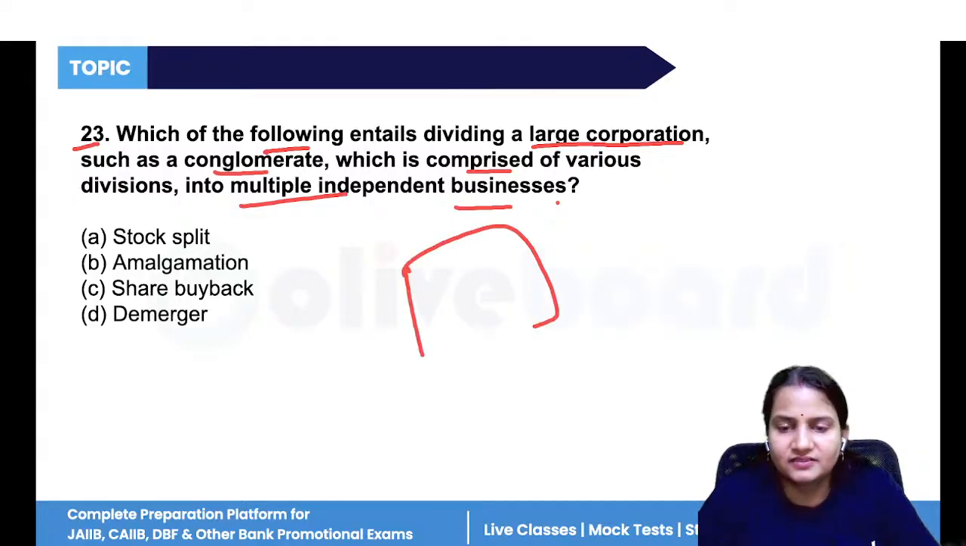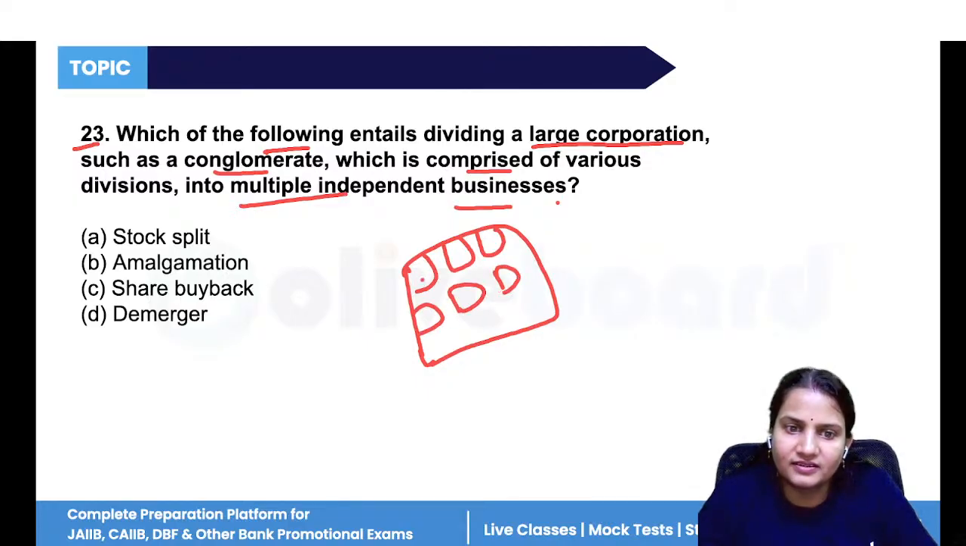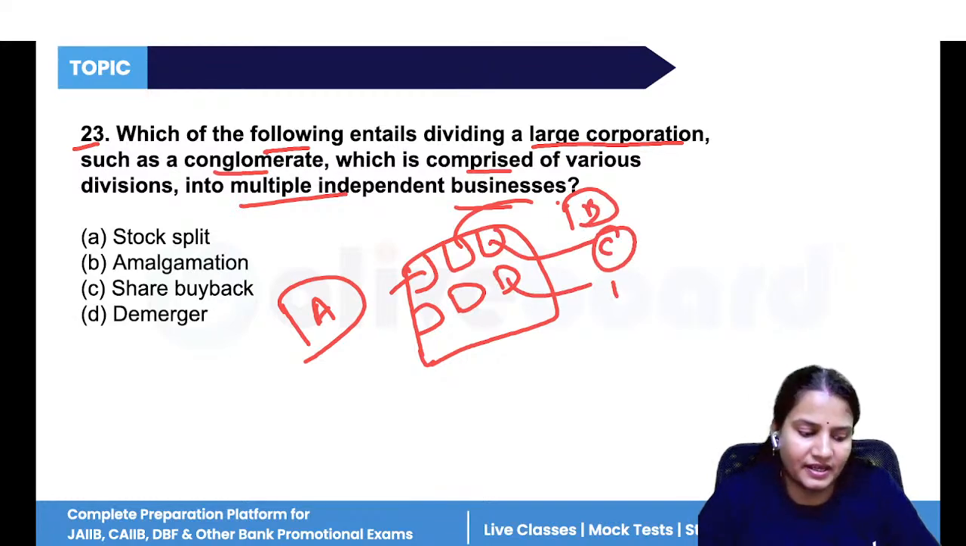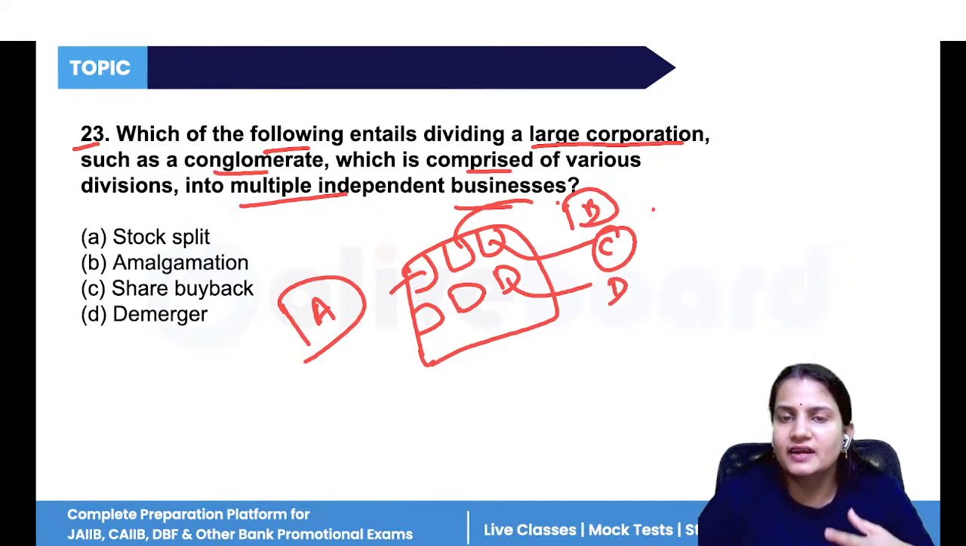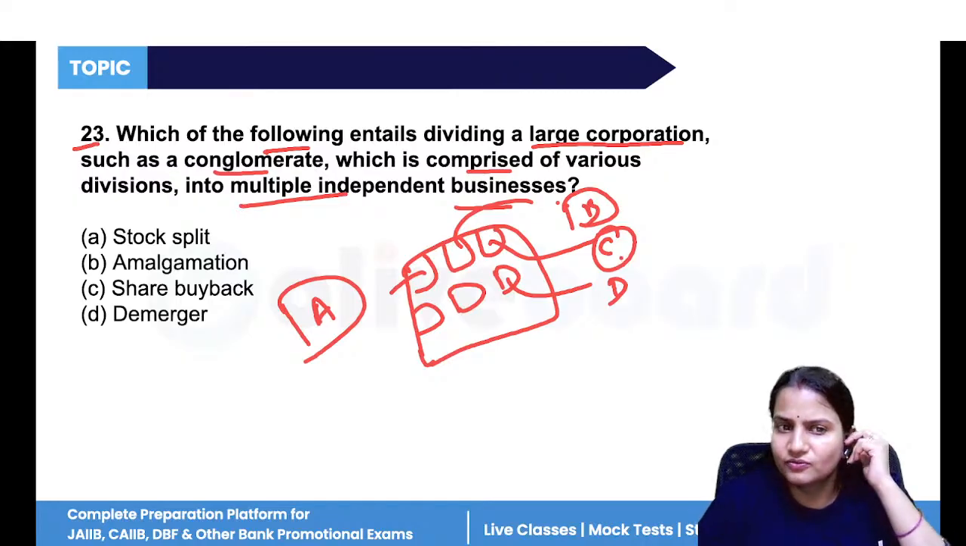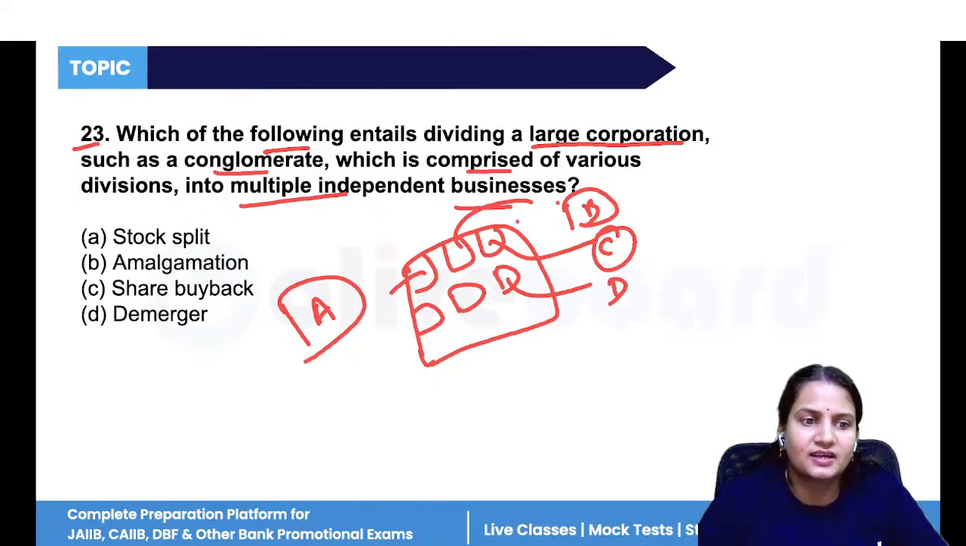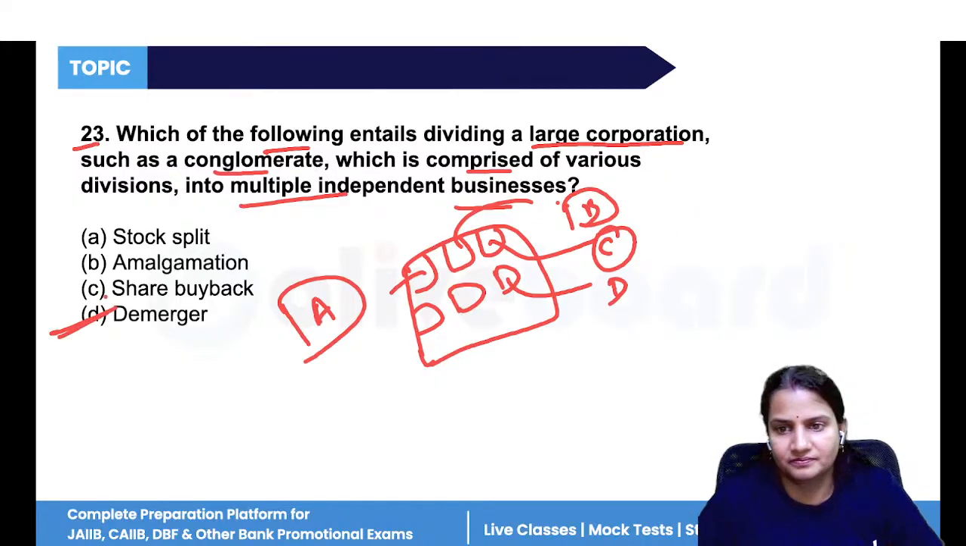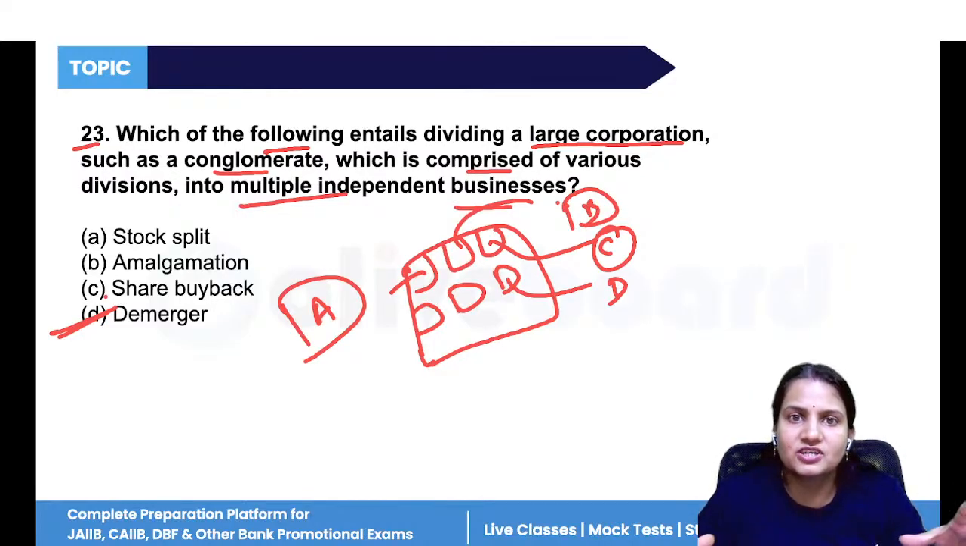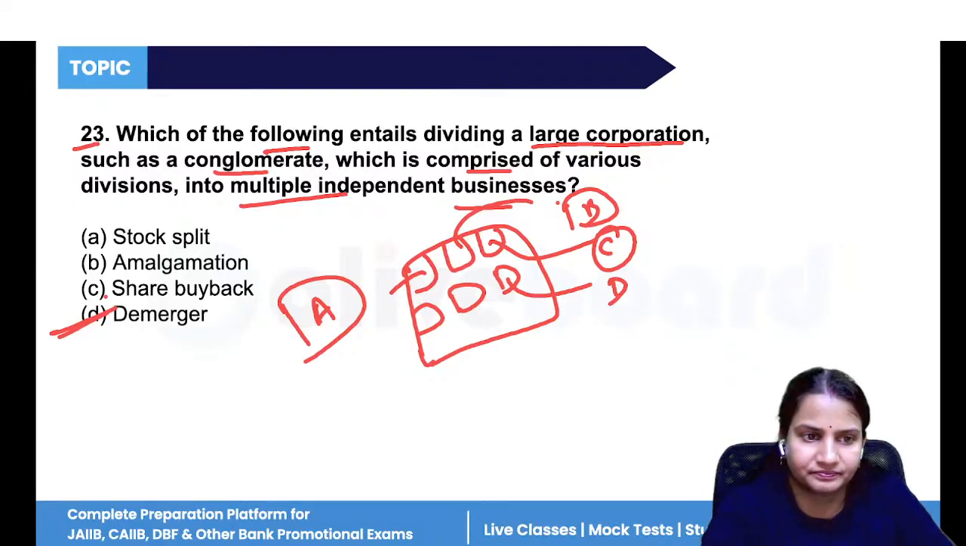Suppose a big company is there. Now this big company is splitting into small companies. Let's take this company A, then company B, company C, company D. So a big company dividing its units into multiple independent businesses is known as demerger. Merger means combining together, demerger means splitting into different units.